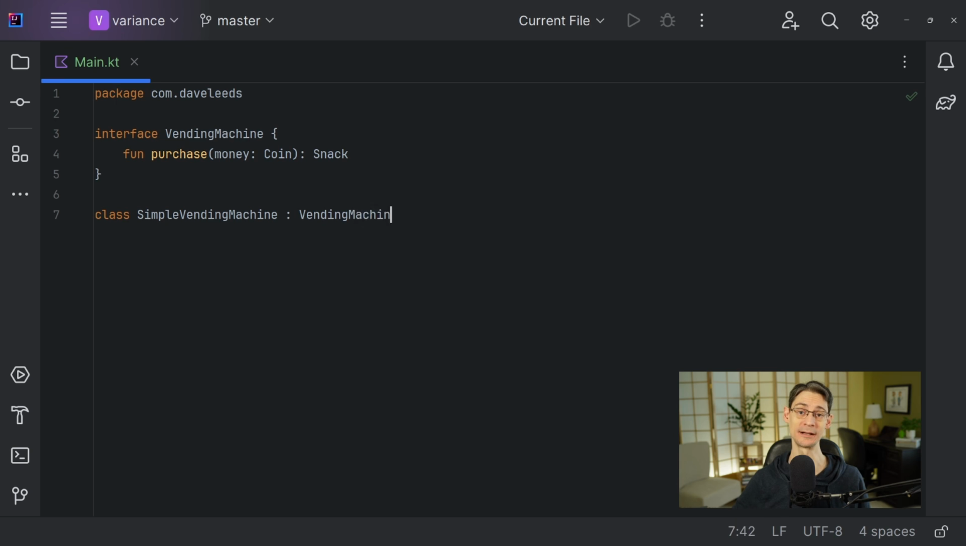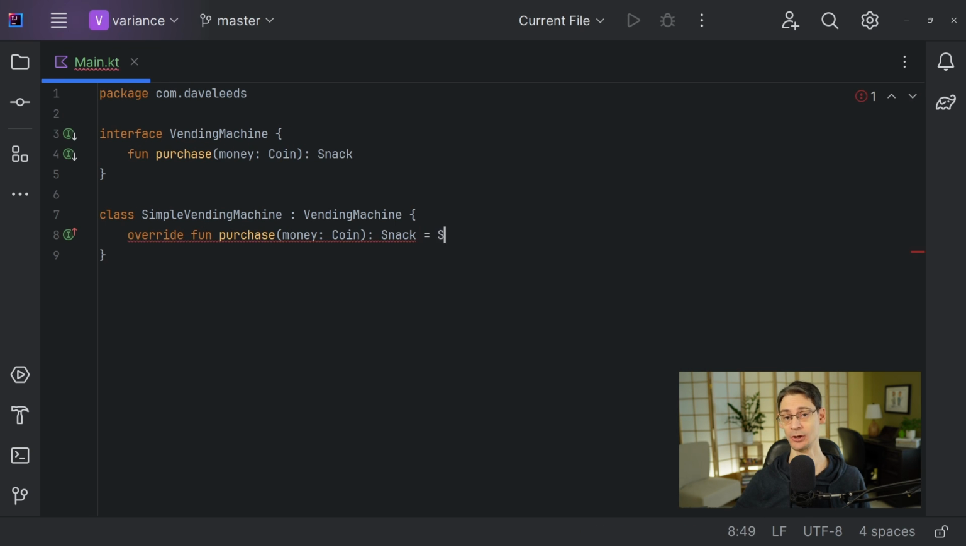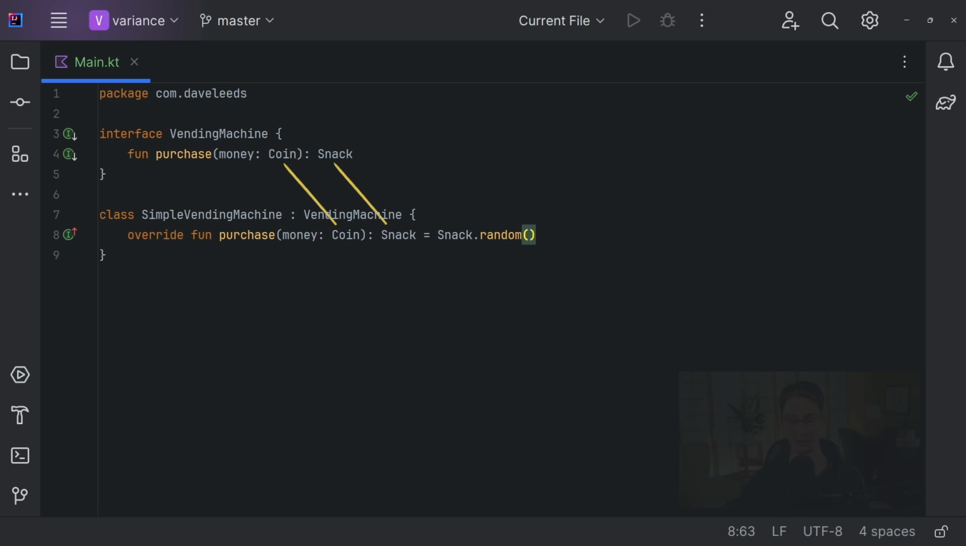If we were to create a class that implements this interface, we could just keep these associated types exactly the same as they are in this interface. And I think most of the time that's probably what we do. In other words, if we create a subtype, the parameter type would still be Coin and the return type would still be Snack, just like they are in this interface. But it doesn't have to be this way.